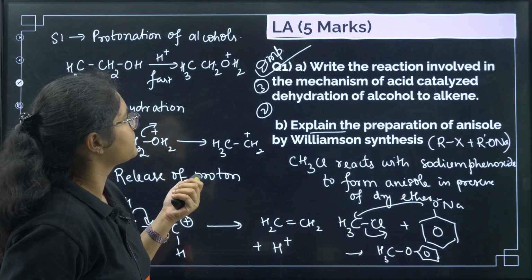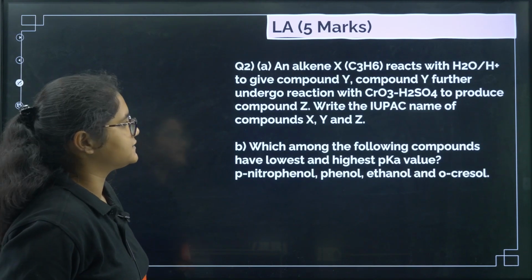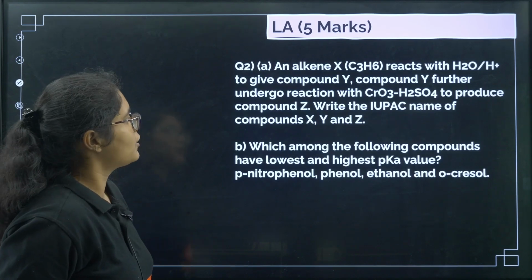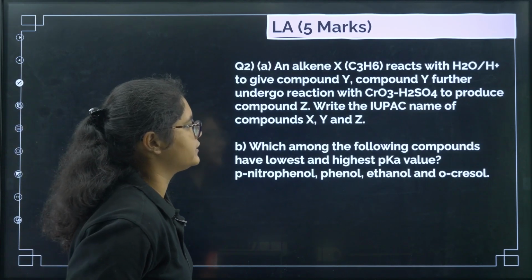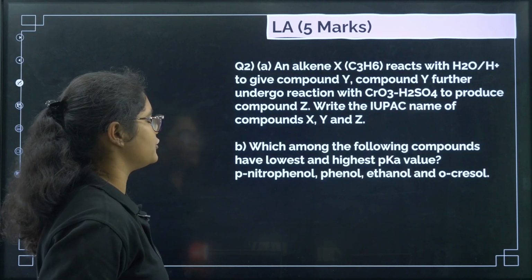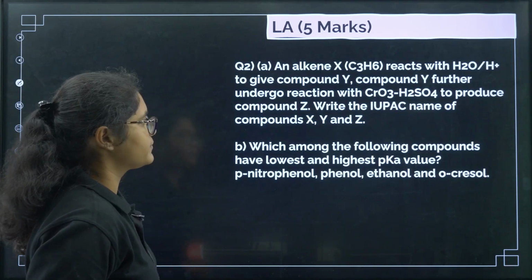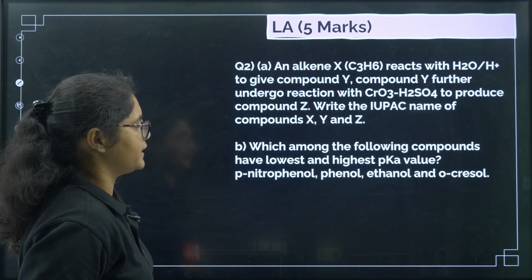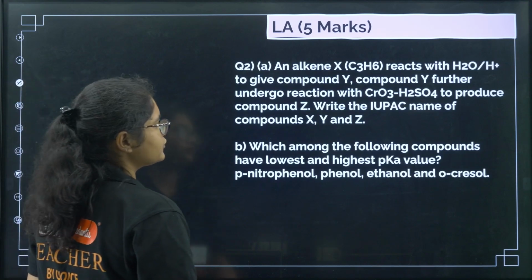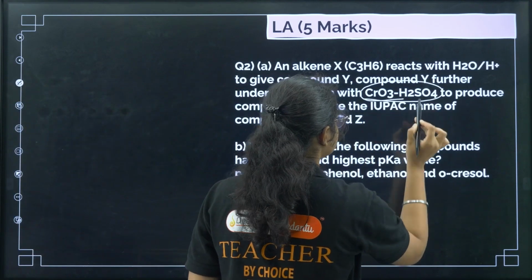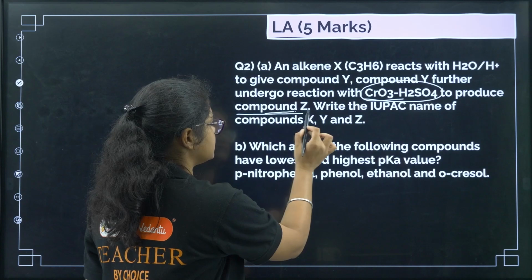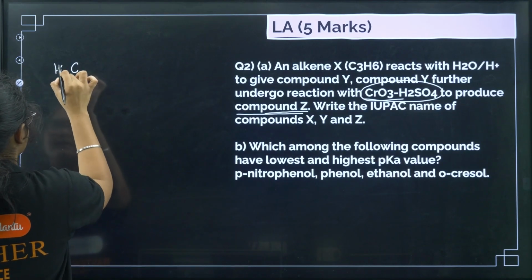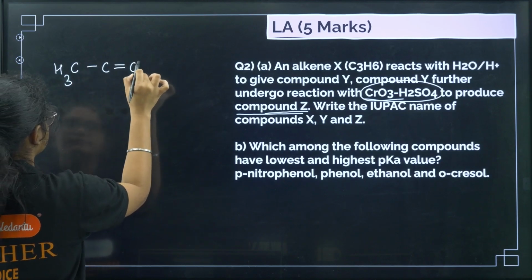Next question: an alkene X, C3H6, reacts with H2O and H plus to give compound Y. Compound Y further undergoes reaction with CrO3 and H2SO4 to form compound Z. Write the IUPAC names of X, Y and Z. First of all, we have C3H6 reacting with H2O and H plus to give compound Y. CrO3 with H2SO4 is an oxidizing agent, giving compound Z. So C3H6 must be propene.